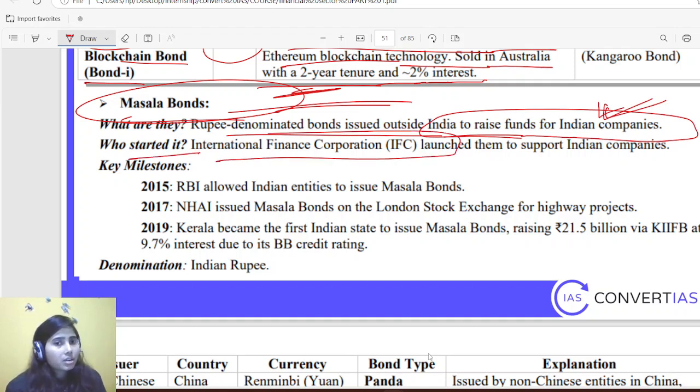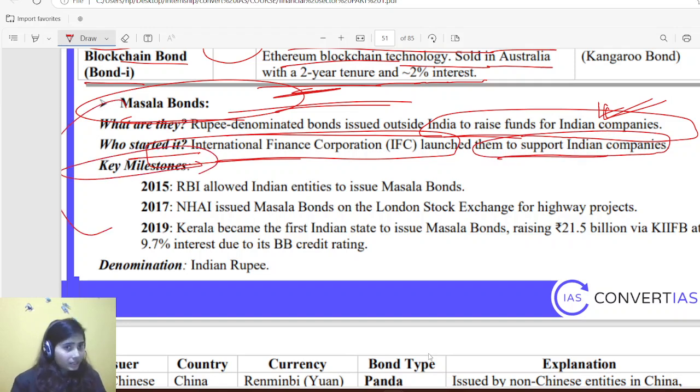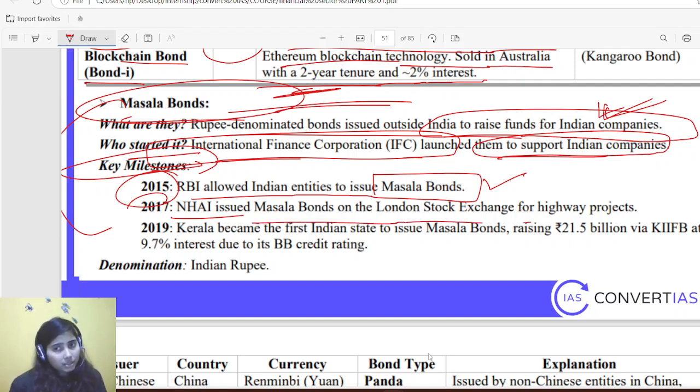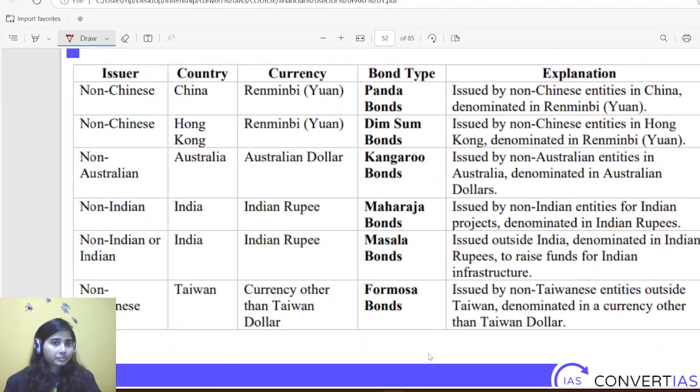International Finance Corporation launched it to support Indian companies. Key milestone: in 2015, RBI allowed Indian entities to issue masala bonds. So they might ask what is a masala bond. You can understand that Indian companies, if they want to borrow from the international market, can issue this masala bond. In 2017 NHAI issued a masala bond on the London Stock Exchange for a highway project. In 2019 Kerala became the first Indian state to issue a masala bond, raising 21 billion via KIIFB, at 9.7% interest due to BB credit rating.